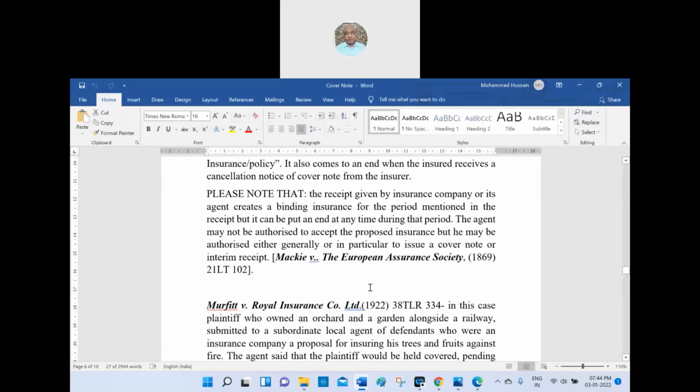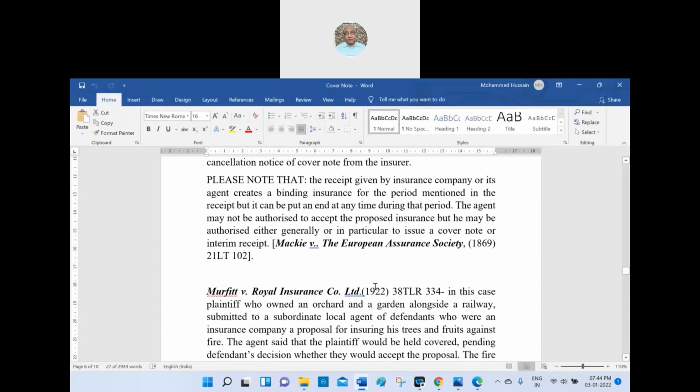So it is McKee versus European Insurance Company. It is decided there that the insurance is binding only for the period mentioned. Once the period is over, if it is not extended, then they will issue the insurance certificate copy. The certificate of insurance policy they will issue. Who issues? The insurer will issue to the insured.